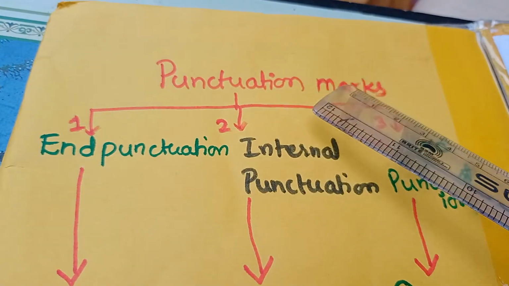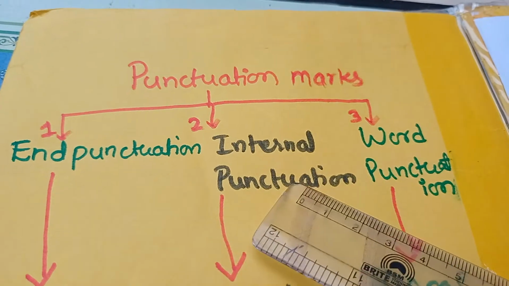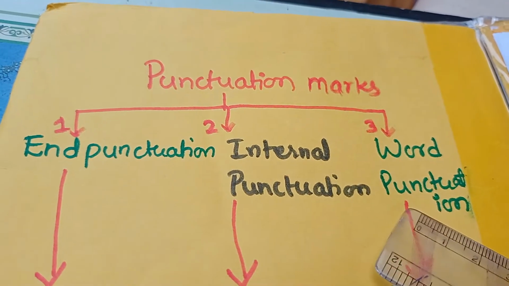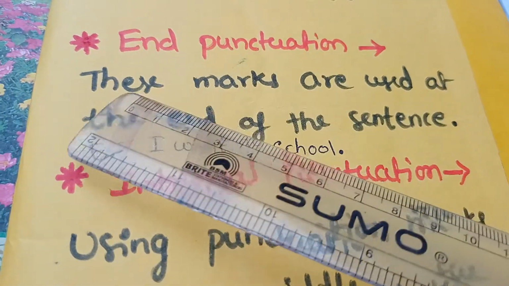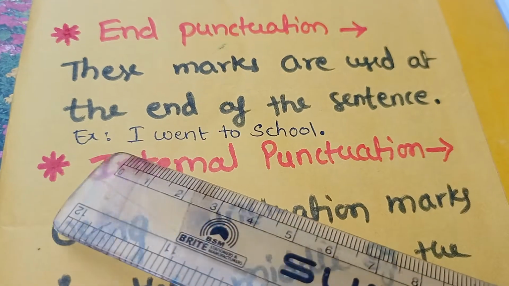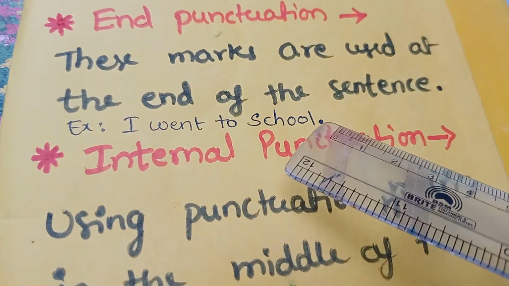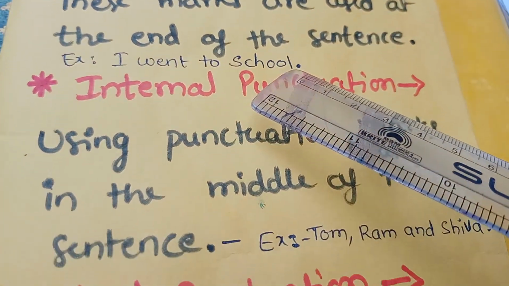Punctuation marks are mainly divided into three types: end punctuation marks, internal punctuation marks, and word punctuation marks. End punctuation marks are used at the end of the sentence. For example, I went to school. So here at the end we used a full stop. This is an end punctuation mark.